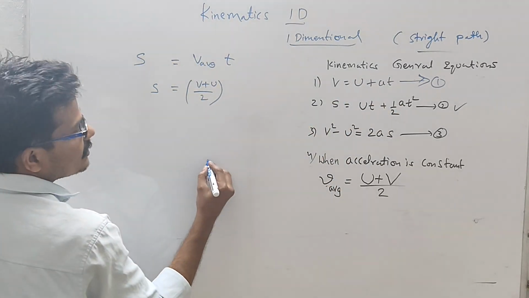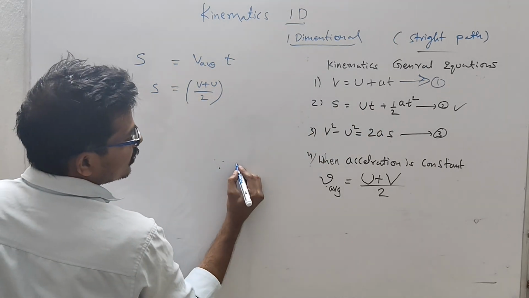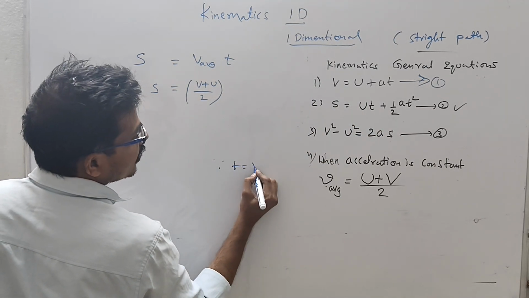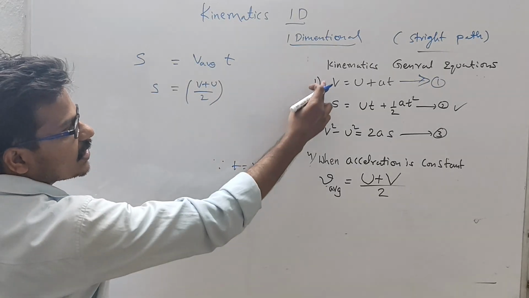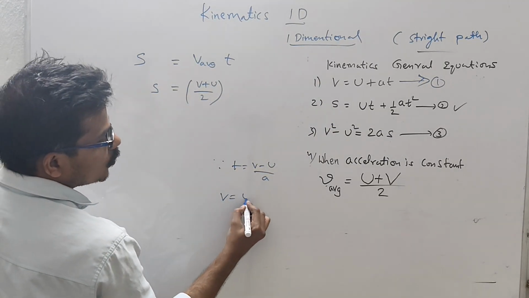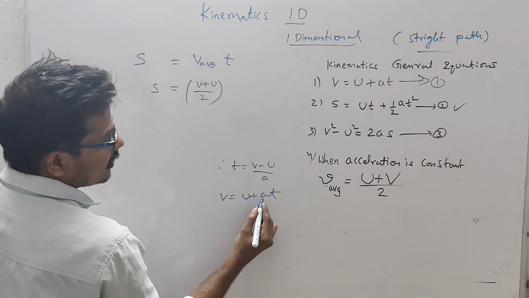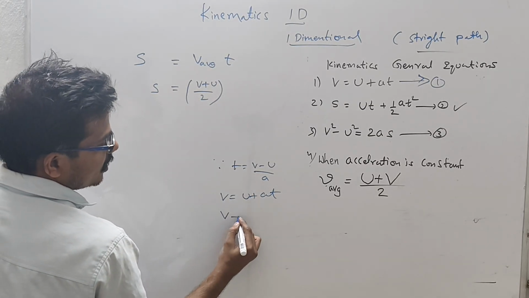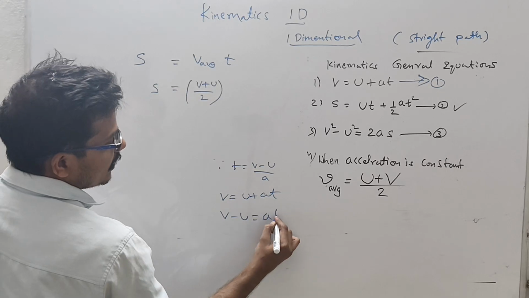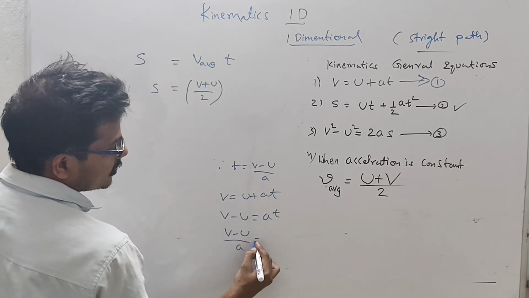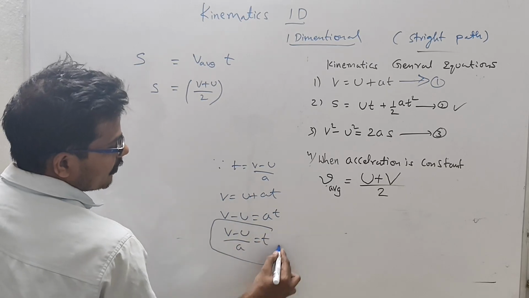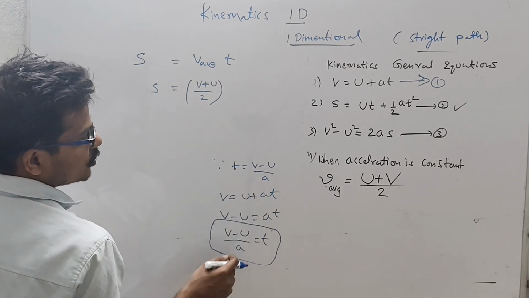Can I write, since from this equation, t is equal to (v minus u) by a? Once check it. v is equal to u plus at. When we transfer, v minus u is equal to at. After getting a to this side, (v minus u) by a is equal to t. So I am writing here, t is equal to (v minus u) by a.